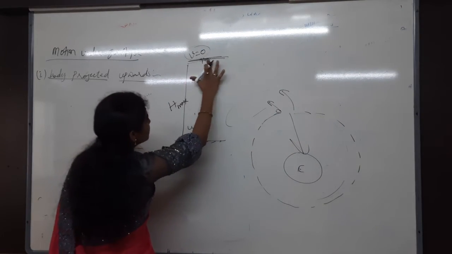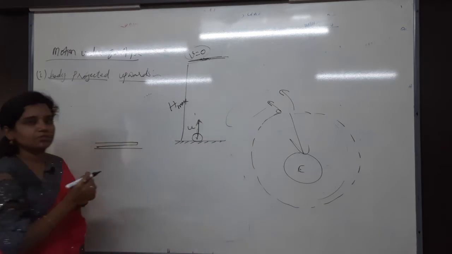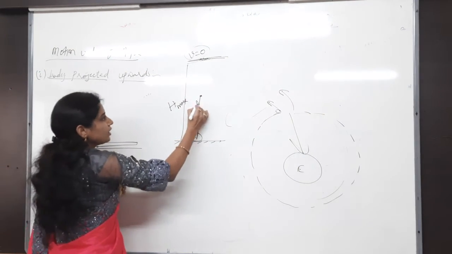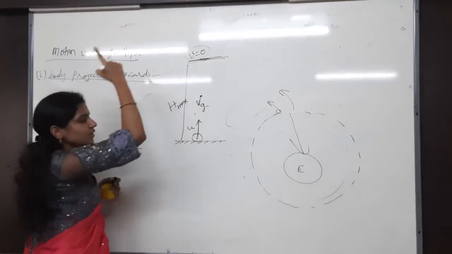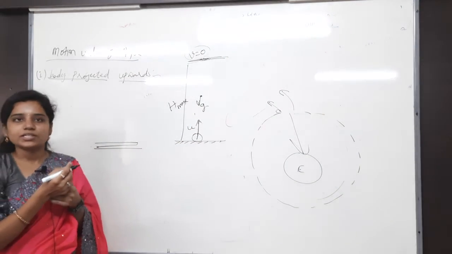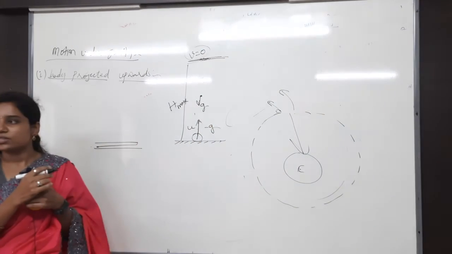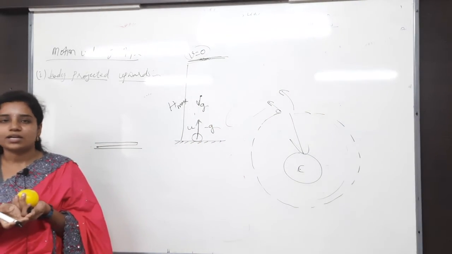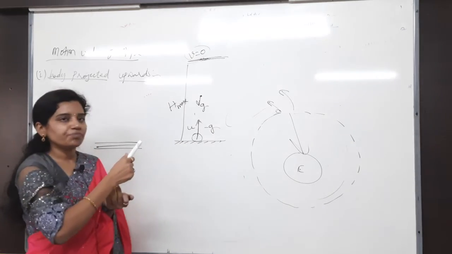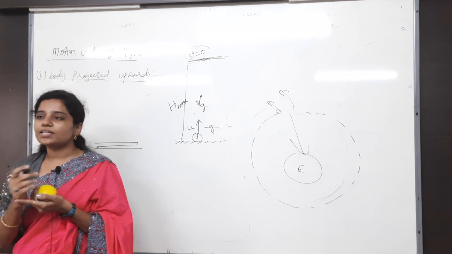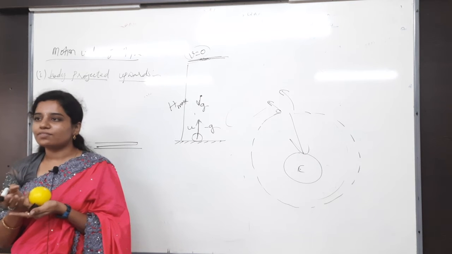And also, here we get minus g for this motion. What is the reason? g acts in the downward direction, but we are throwing in the opposite direction. So for this body, g will be minus g. Also, here velocity is u and it becomes 0, so acceleration or retardation? Retardation, velocity is decreasing.